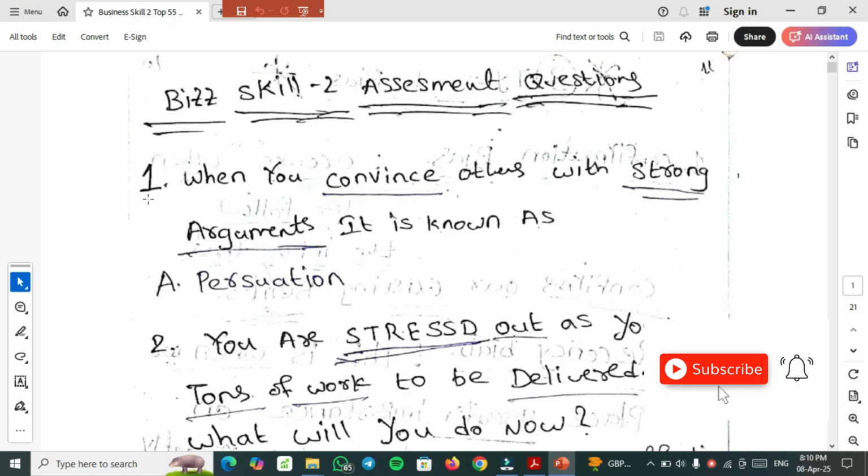So the first question is, when you convince others with strong arguments, it is known as persuasion. So when you convince others in the team meetings or in other casual meetings with strong arguments, strong definitions, then it is called persuasion.